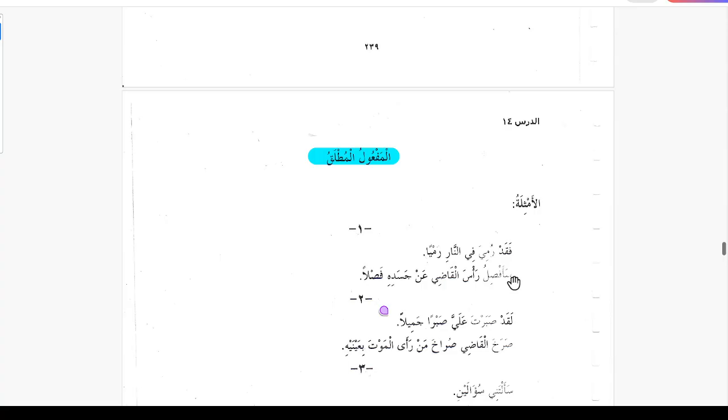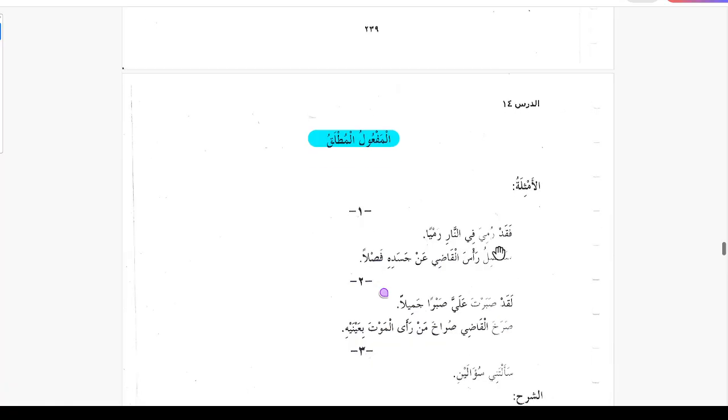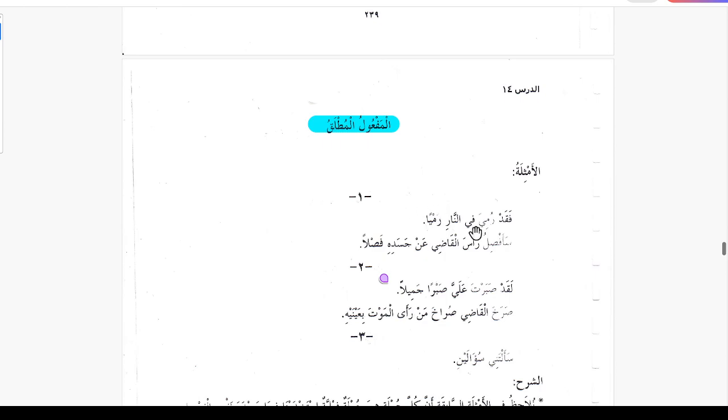Al-maf'ul mutlaq. So here are some examples. Faqad rumiya fin nari ramiyan. He was thrown in the fire. Sa'afsilu rasal qadi an jasadihi faslan. I will sever, or I will cut off the head of the judge from his body. Faslan. So these, ramiyan and faslan, they are masdar from the verb which is in the sentence. Faslan is coming from here.